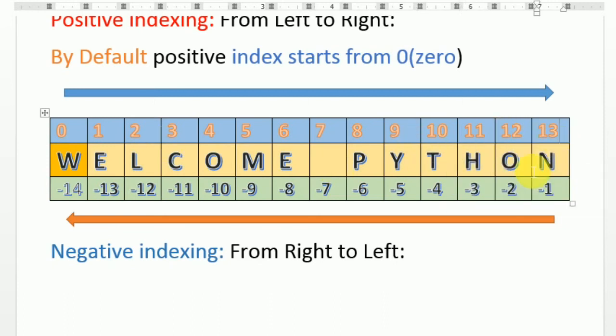And negative indexing starts from right to left. So -1, -2, -3, -4, -5, -6, -7, -8, -9, -10, like this. So you should remember this thing, indexing. You need to write it down in your copy also. Draw this diagram so that you understand how the positive is going to work, how the negative. Now let us move to the example.